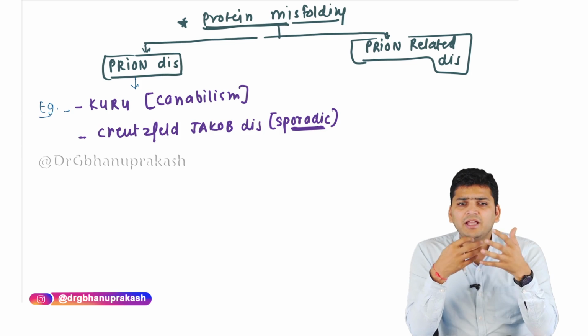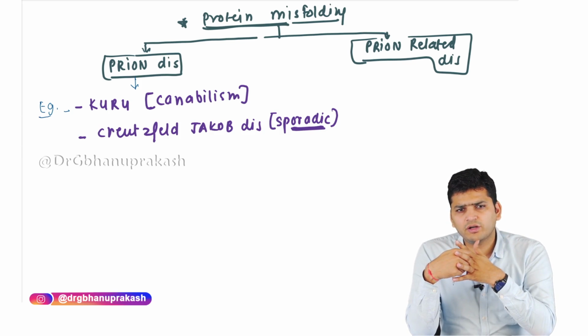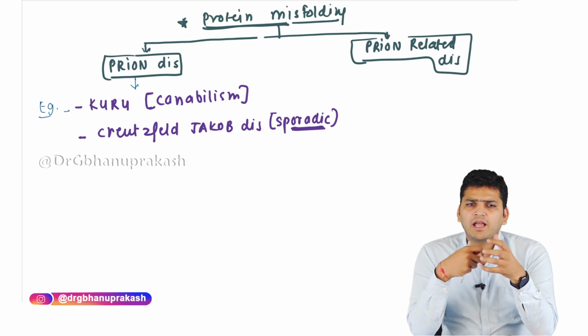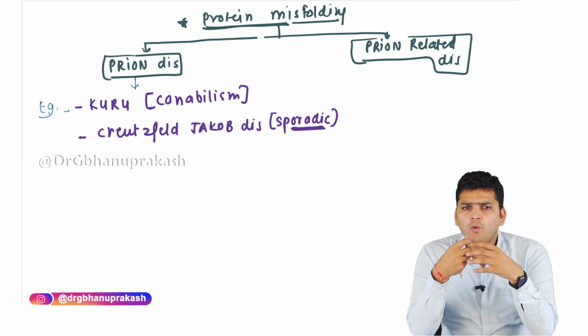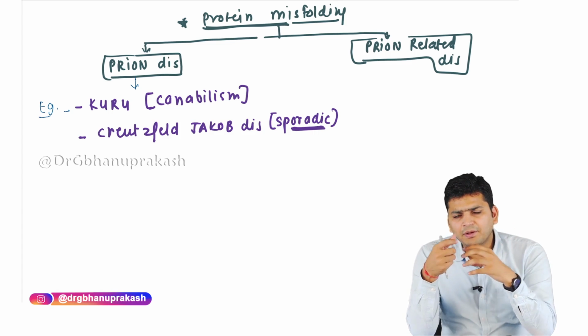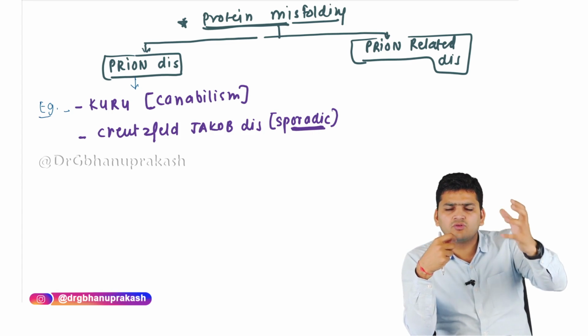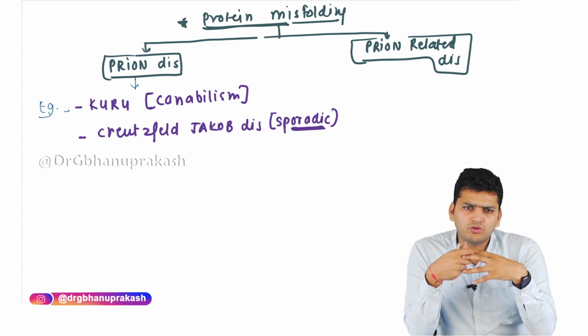It can happen as a variant Creutzfeldt-Jakob disease also. What is variant? Sometimes these prions are present in bovine meat. If someone is taking the bovine meat, the prions may come from these cattle to the humans. That is called the variant Creutzfeldt-Jakob disease.